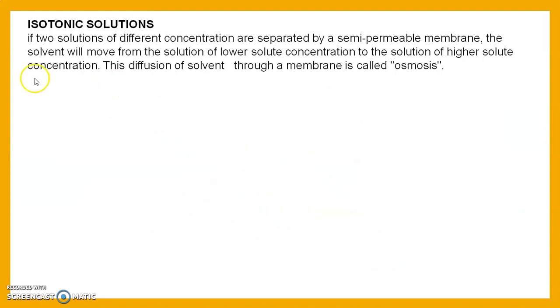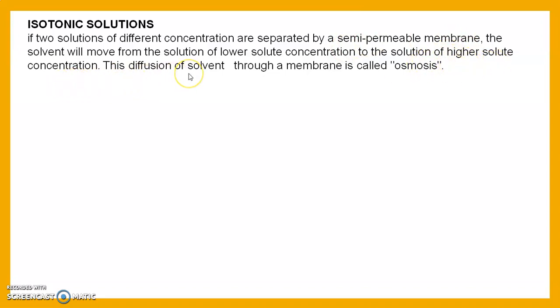Then we see the isotonic solution. If two solutions of different concentration are separated by a semi-permeable membrane, the solvent will move from the solution of lower solute concentration to the solution of higher solute concentration.